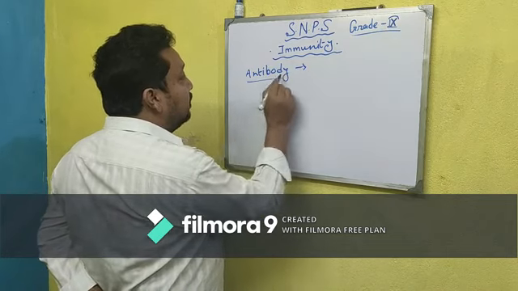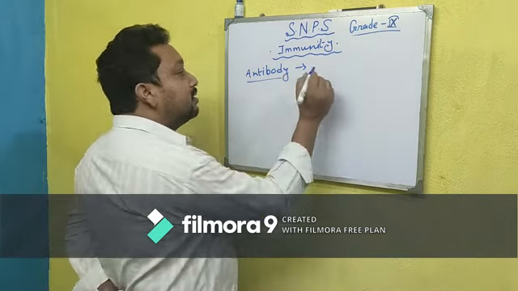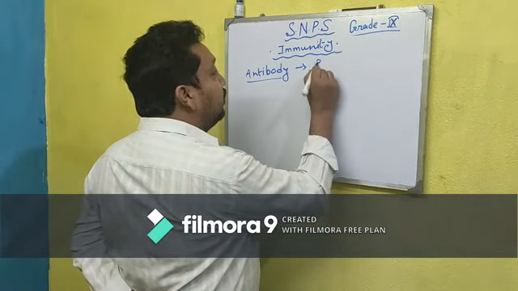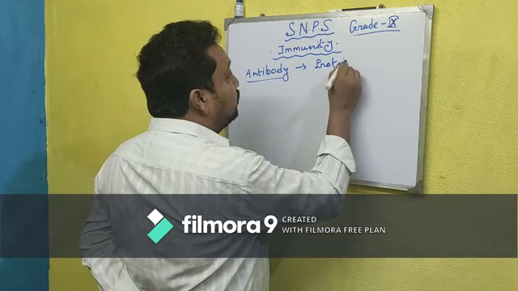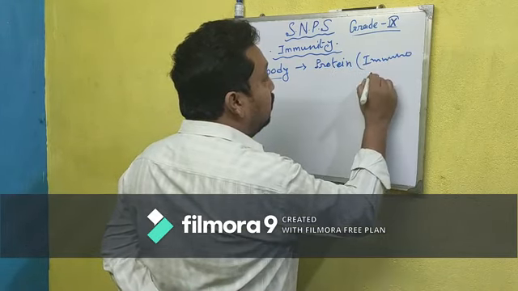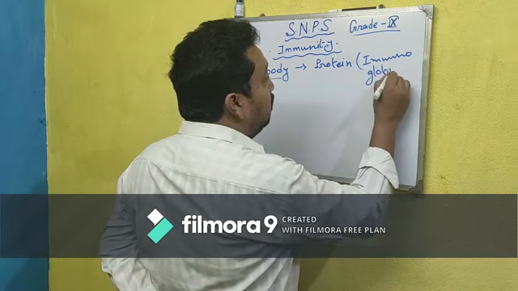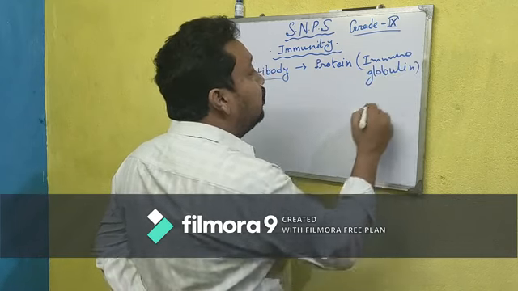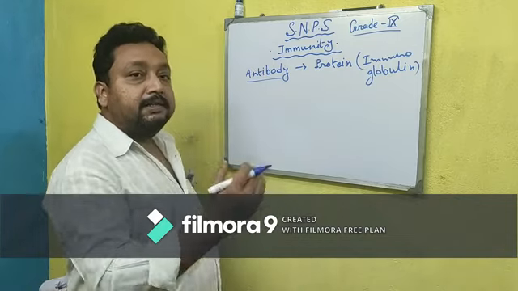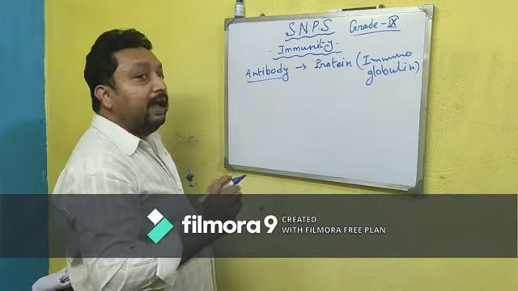I have mentioned in last class that antibody is a protein. Which protein? The immunoglobulin protein. Immunoglobulin protein is produced within our body against any kind of antigen.